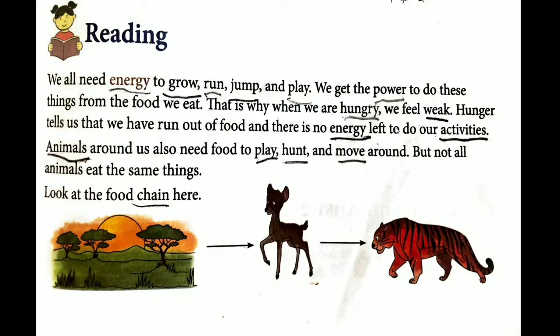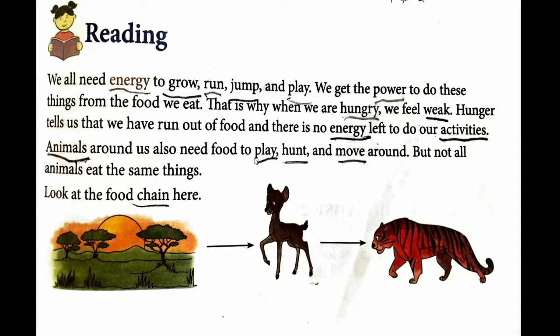So my dear kids, when we are hungry, we don't eat food, we lack energy and we are unable to do our daily activities. So animals around us also need food to play, hunt and move around. So similarly, beta, as we need food to get energy to do our activities, in the same way, animals around us, they also need to eat food. Why? To do their activities, that is to play, to hunt and to move around.